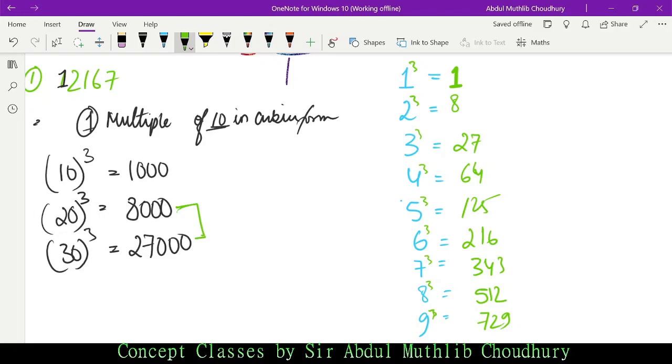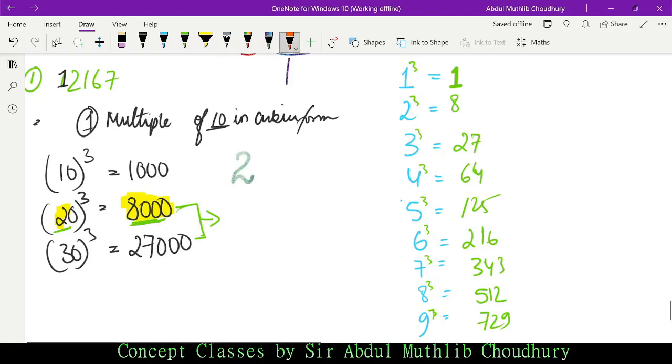Okay, so what do we do in this case? As we know that it is between 8,000 and 27,000, we consider the lowest. What is the lowest in this case, 8,000 or 27,000? It is 8,000, right? So as we have considered 8,000, we take the first digit of that number, cubing which we arrived at this number, 8,000. So what do we take? We take 2.